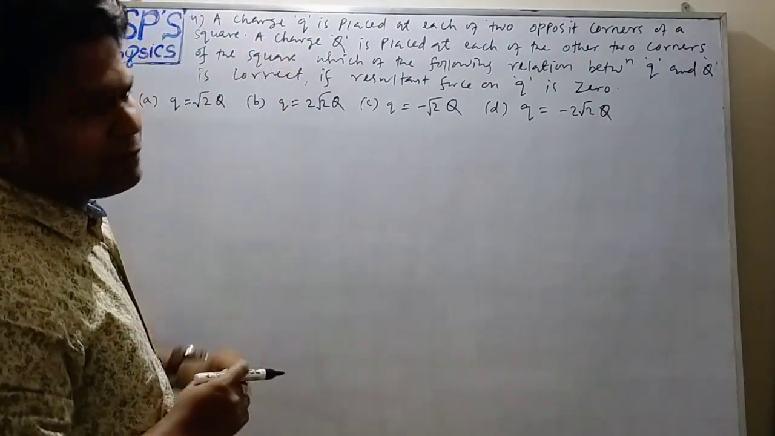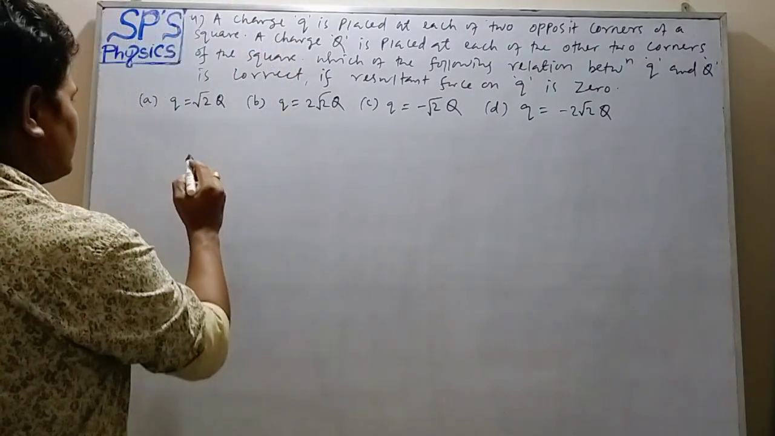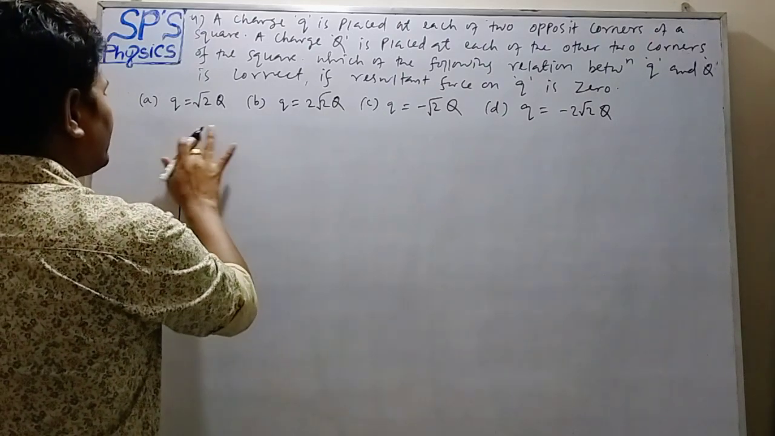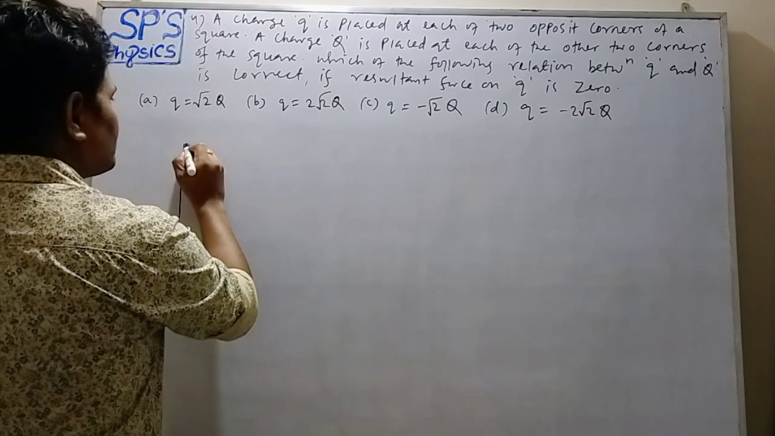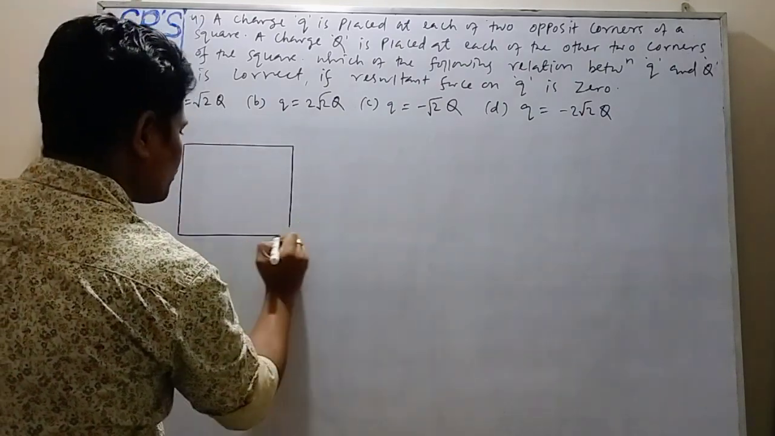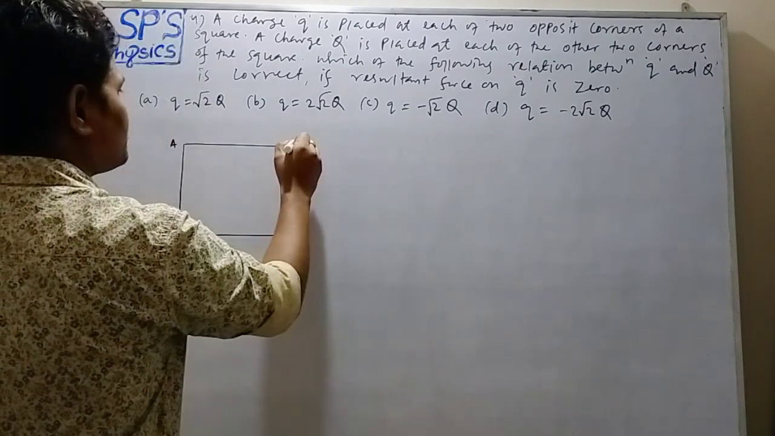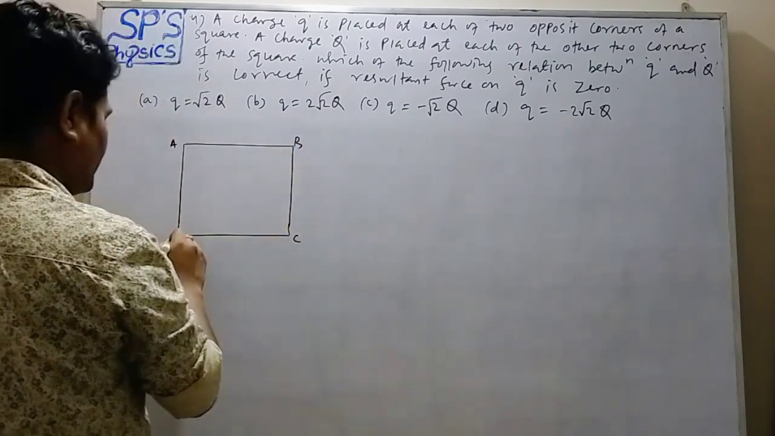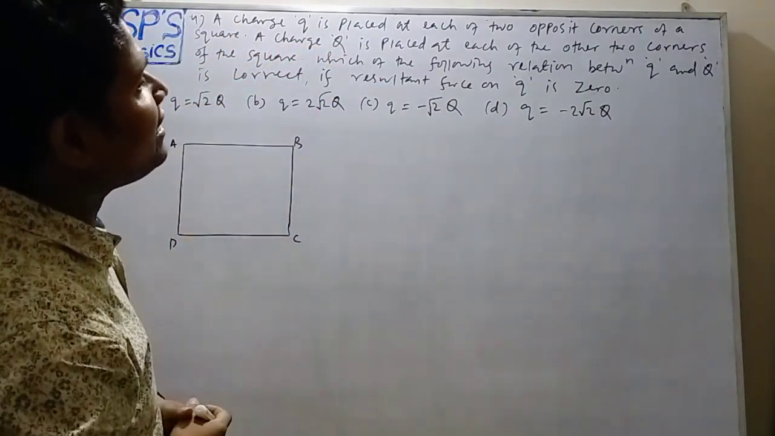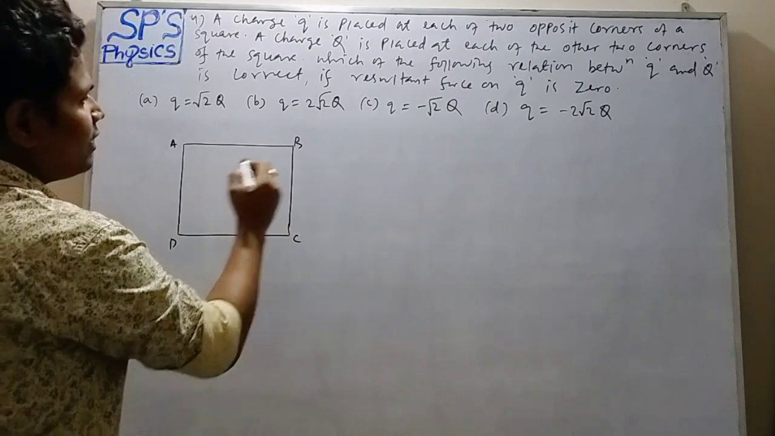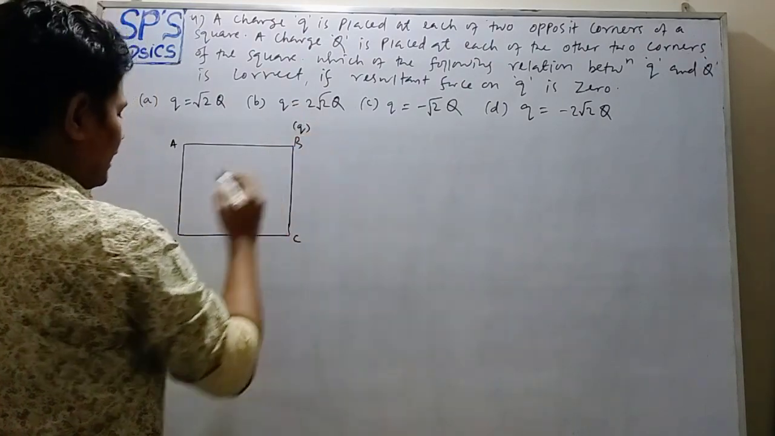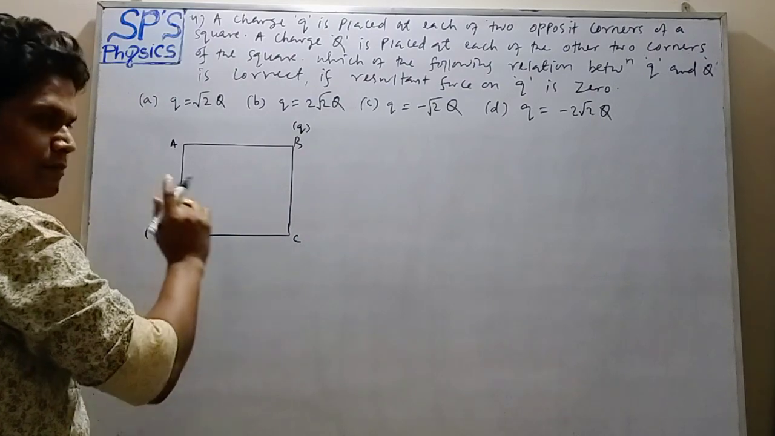So first we have to represent that question in a figure. Suppose A, B, C, D is a square. According to the question, a charge small q is placed at each of two opposite corners. Suppose at B we place charge small q, and at D we place charge small q.